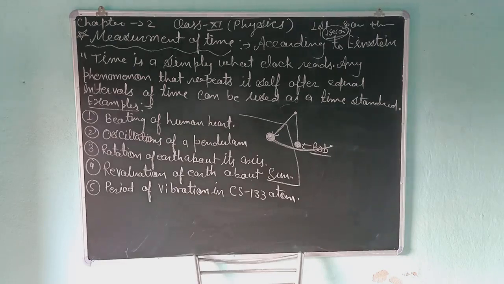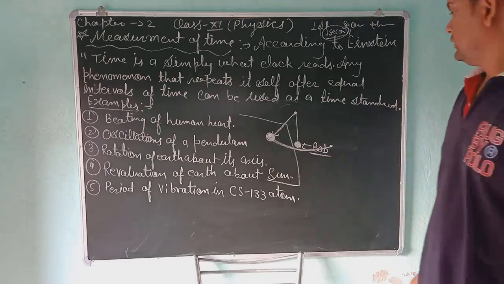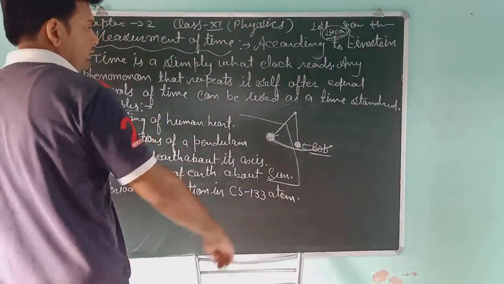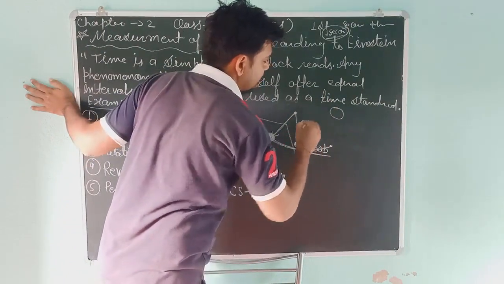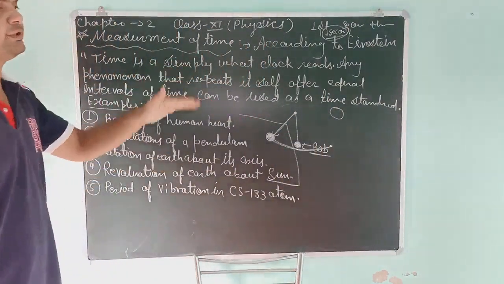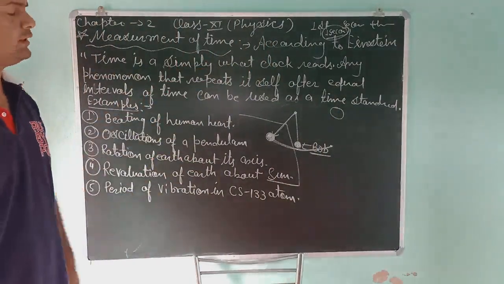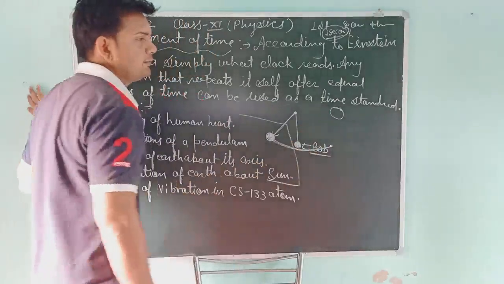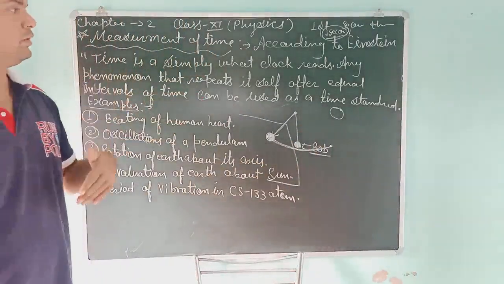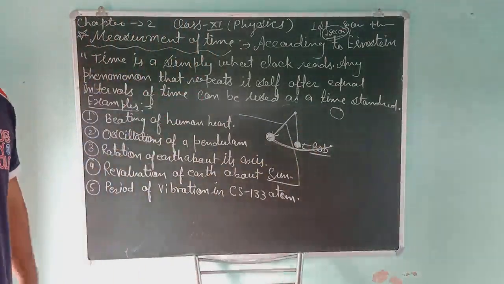Students, we are talking about the cesium-133 atom. According to this technique, suppose this is the cesium atom and it continuously vibrates. Its electrons continuously move from upper to lower orbit and lower to upper orbit.